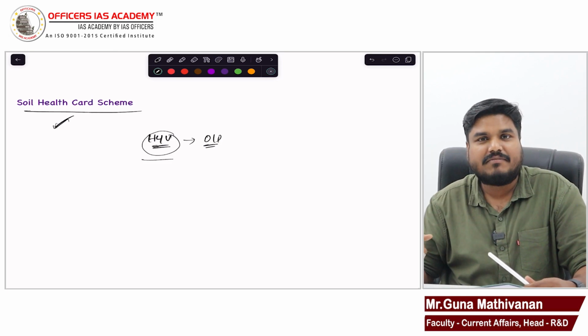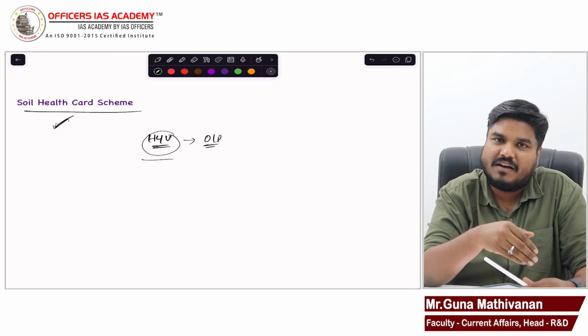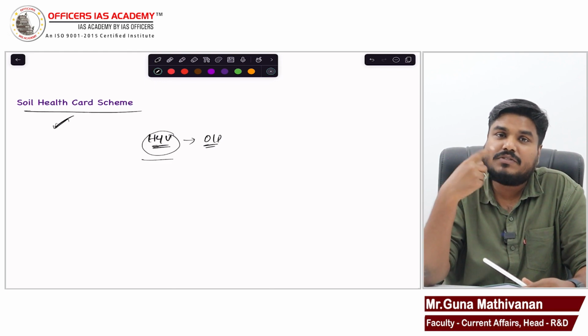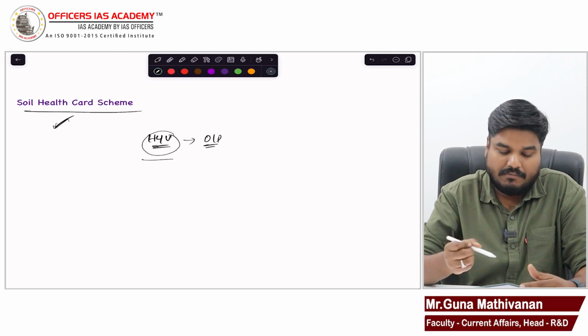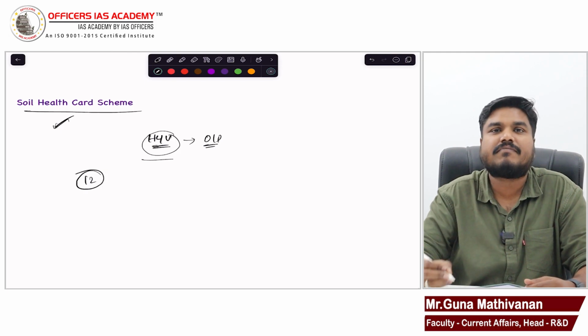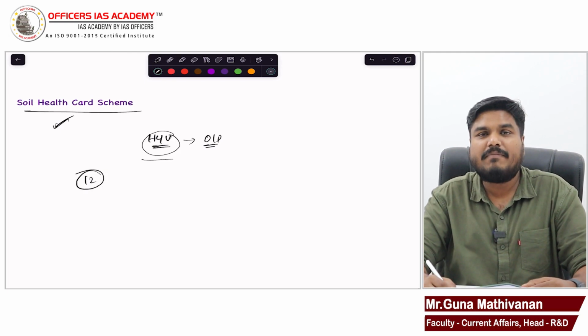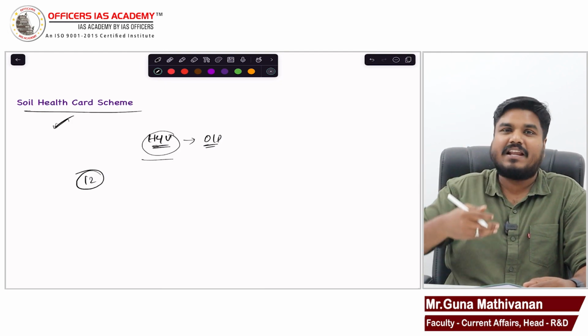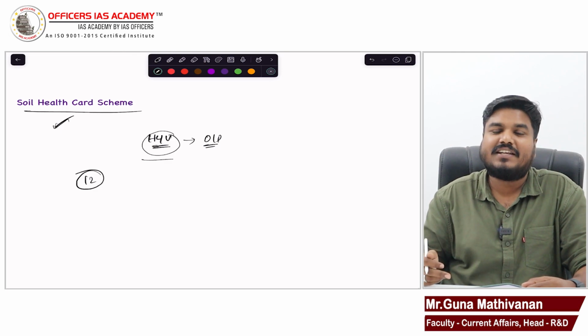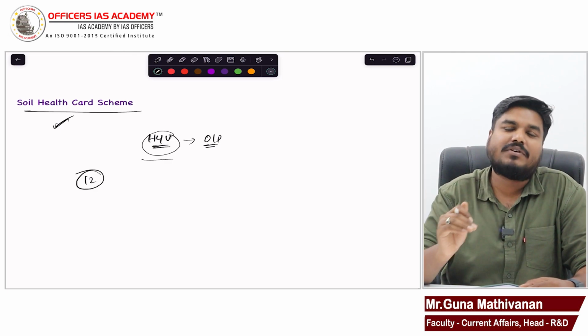Like that, the government will come to the farmland, collect soil samples once in 3 years, and find out the soil fertility based on 12 parameters. When we give our blood for a blood test, it is checked on various parameters and we get the report. Like that, farmers will be given a report.